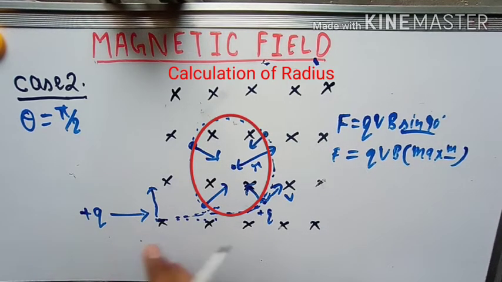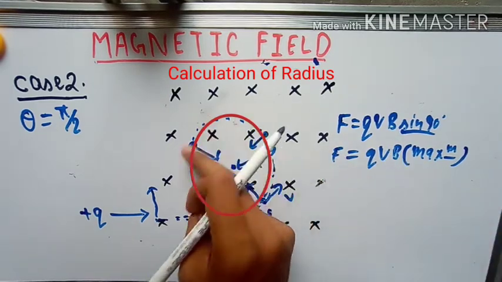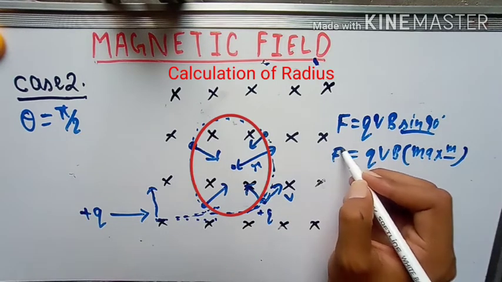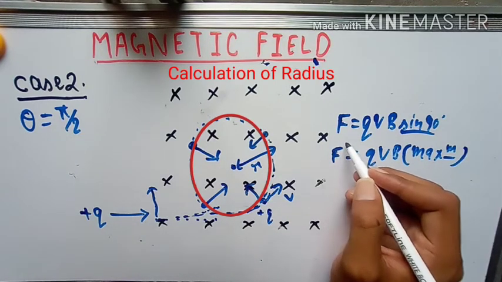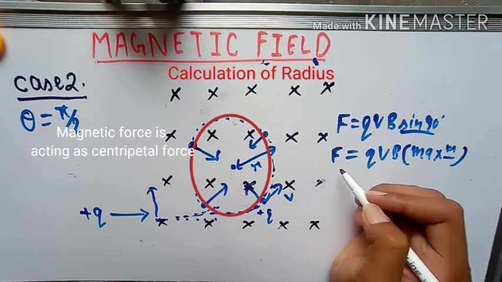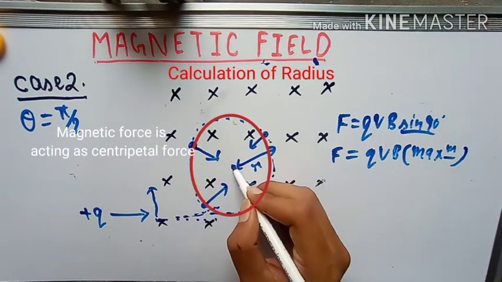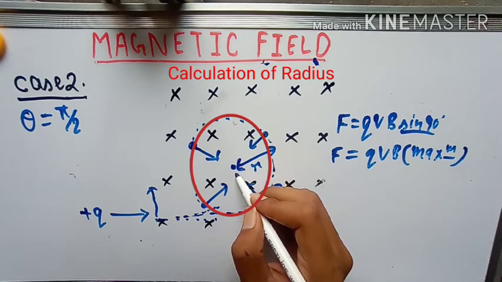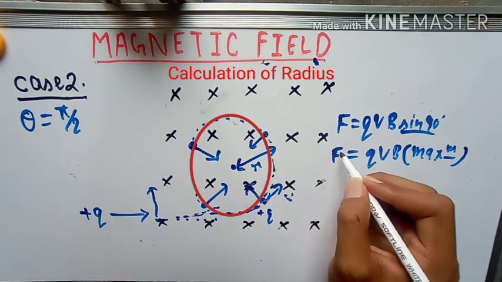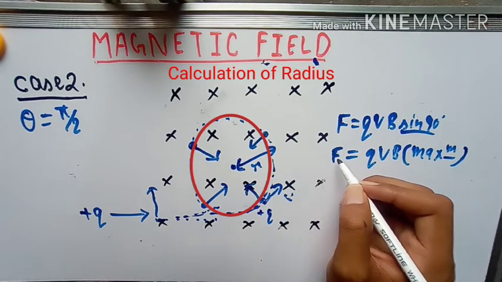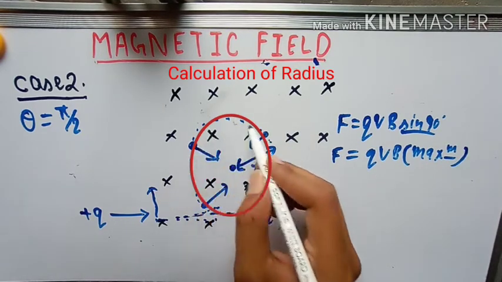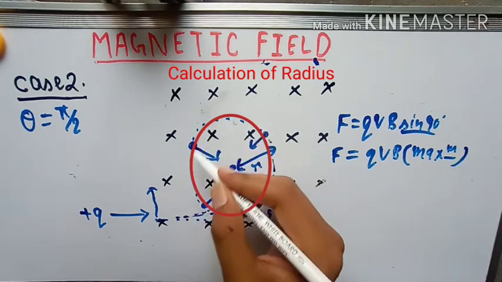Understand? Now my aim is to calculate the radius of this circle. This time the magnetic force is acting as a centripetal force. Please, I am trying to convince you. As you understand this, please say yes loudly. Okay, this is the force, the magnetic force in nature, and it is pointing towards the center, and the whole path seems like a circle.